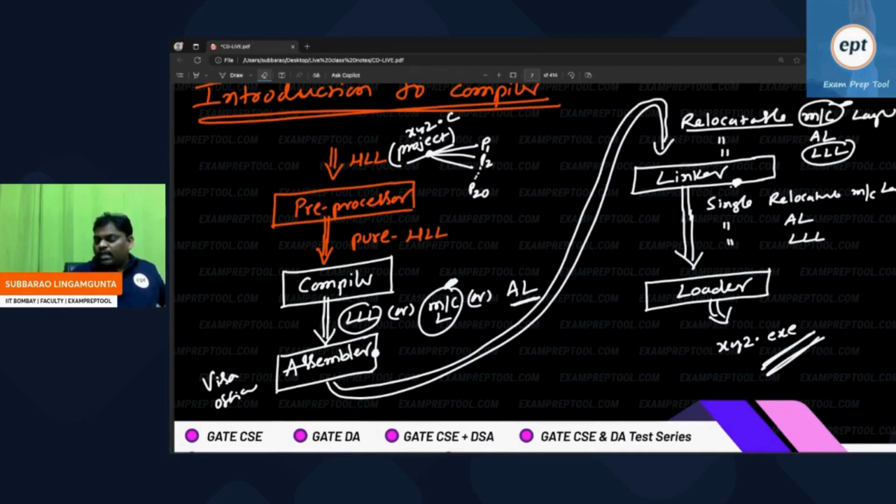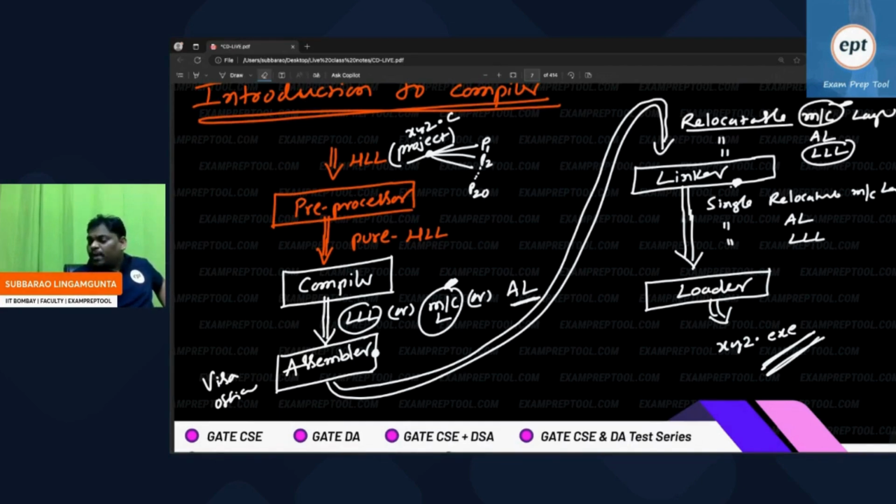And one more thing, sir, if I say compile, only compile will happen or before also, afterwards also? Before compilation, preprocessor will be done. When I say compile, it will start from preprocessor. When I say compile, preprocessor, compiler followed by other things also will come.